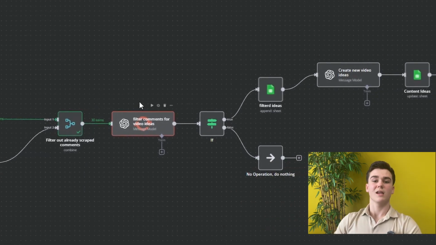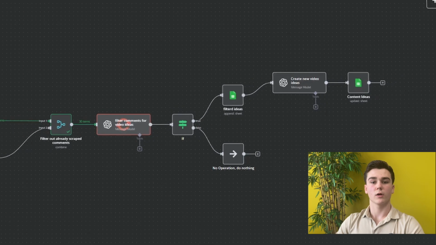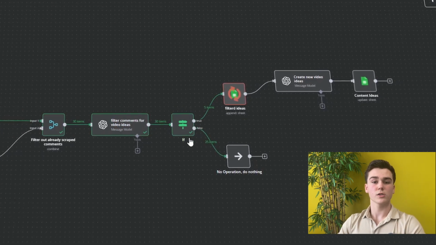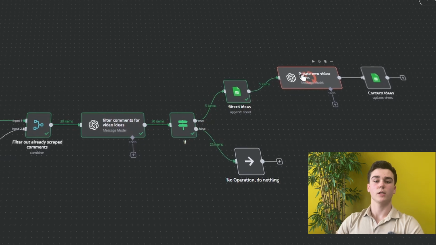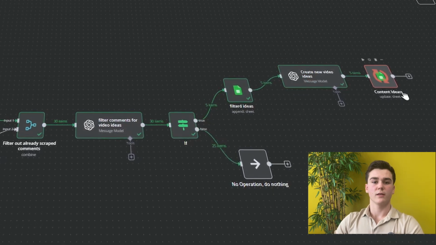look into our comment if it can help us with new content IDs or if it is fitting our niche or our audience. If it is fitting our niche and our audience, it will go on to an AI agent that will come up with new content IDs and it will get put into our database. I will first do a quick demo on how this workflow works and afterwards I will show you step by step on how you can create this workflow yourself.